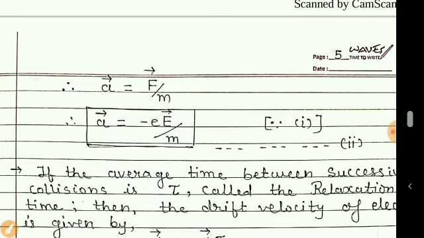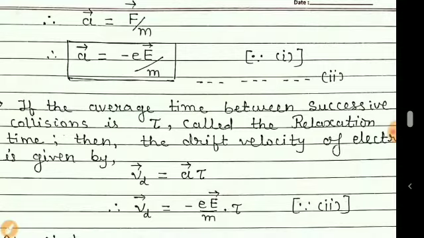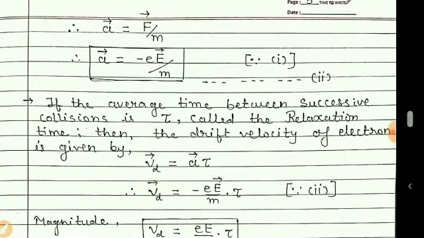So this much acceleration is produced in an electron, and so if we want to find the velocity related to this drift motion, then we know that velocity is acceleration into time.